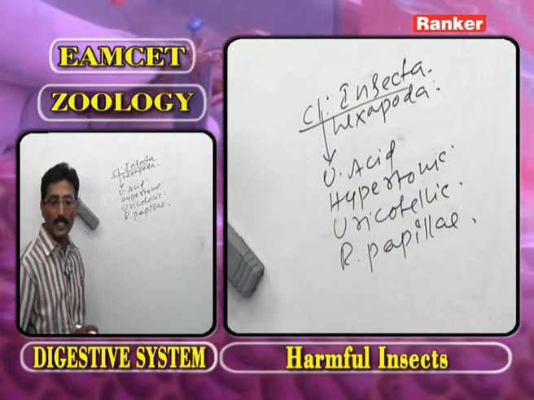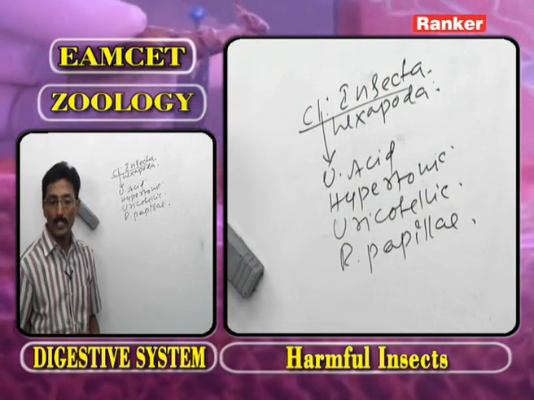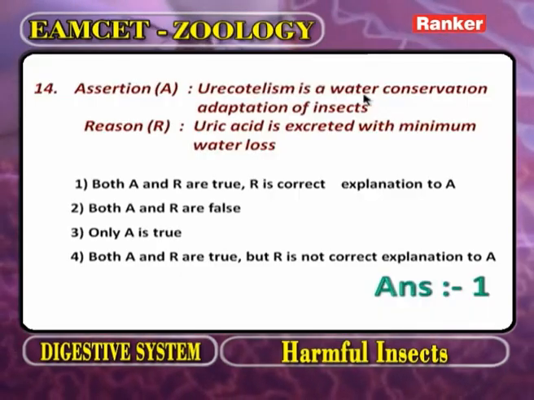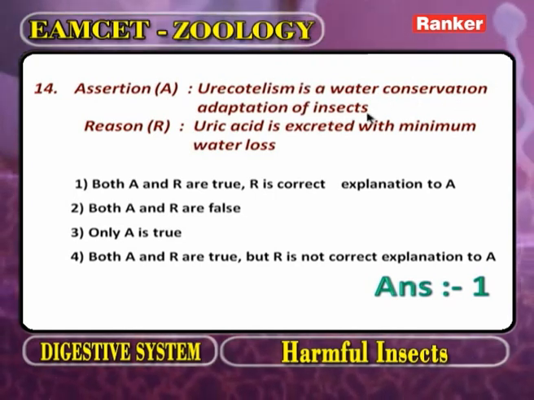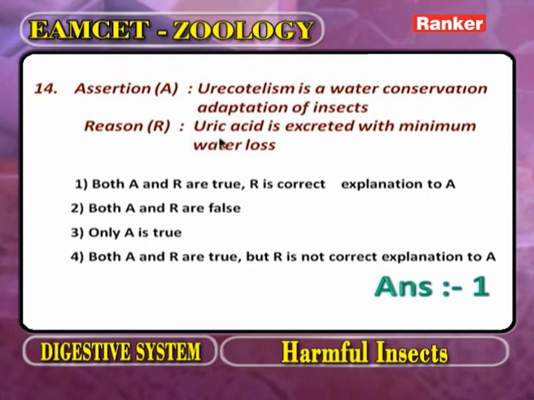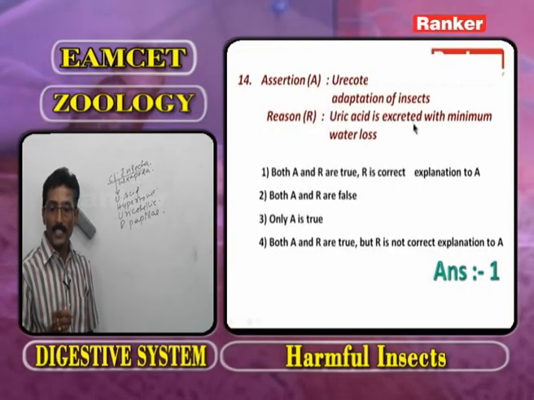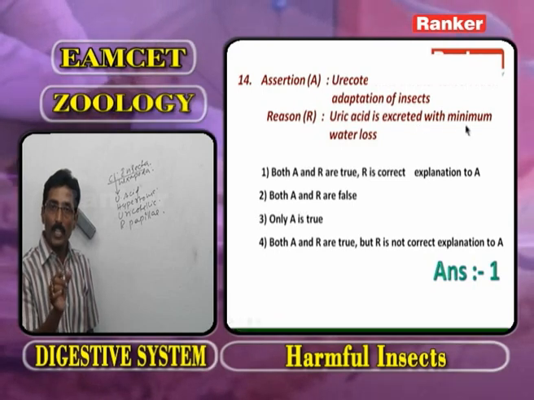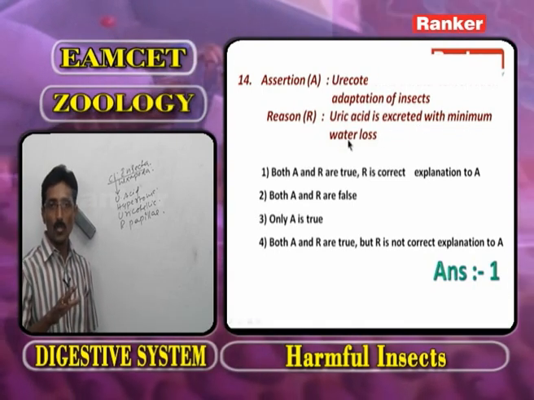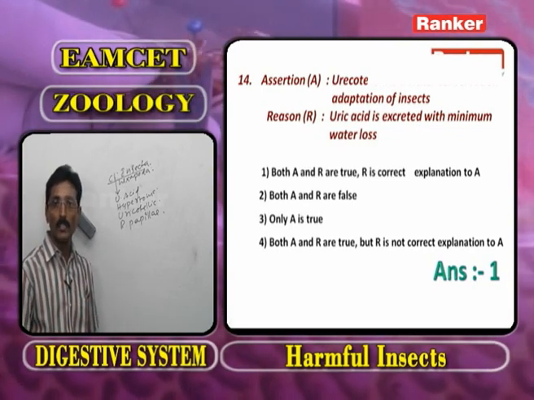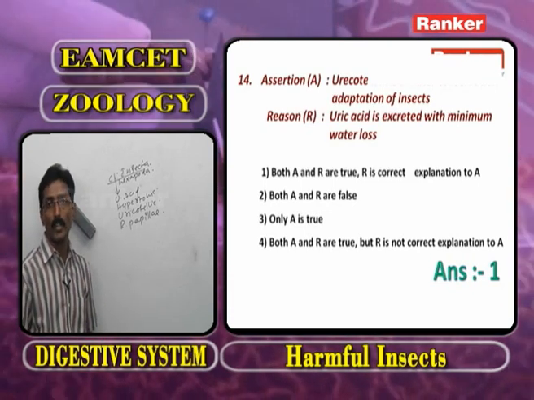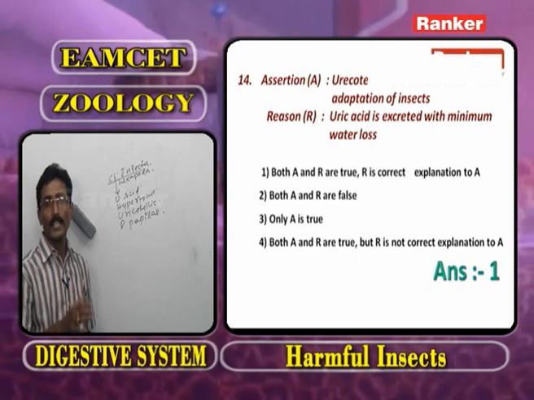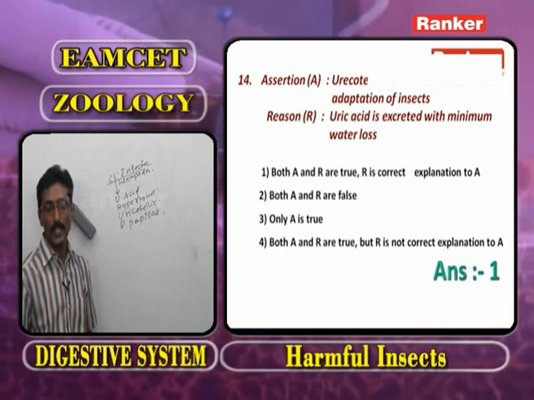Now based on this information, assertion: Uricotelism is a water conservation adaptation of all insects, so they are called uricotelic. Reason: uric acid is excreted with minimum water loss, so that they conserve water and are adapted to the terrestrial environment. Both are correct, and R explains A. Now go for the next question.